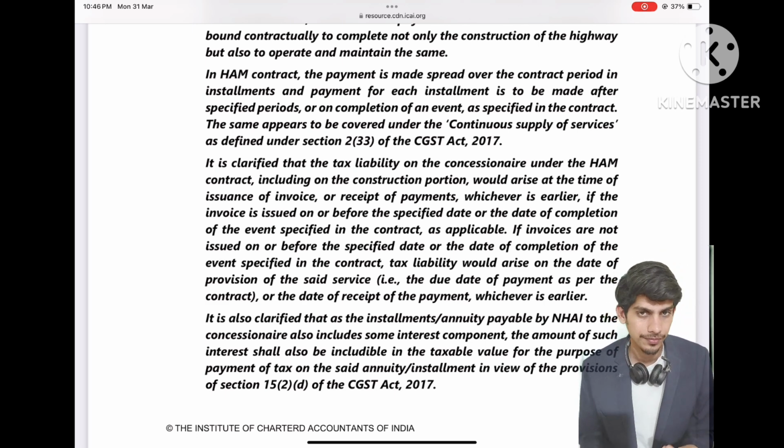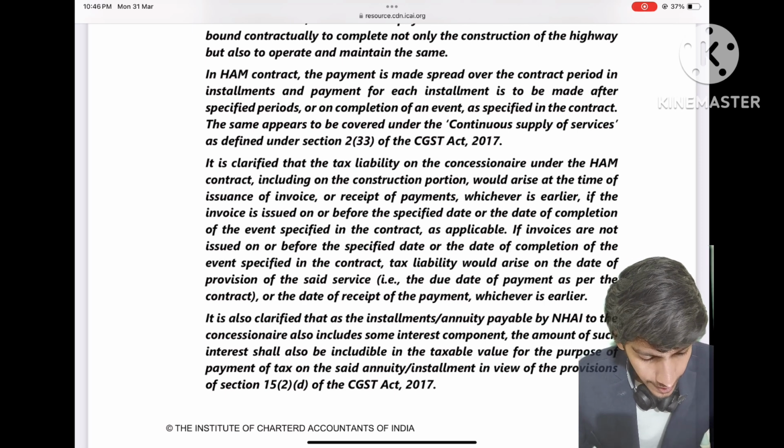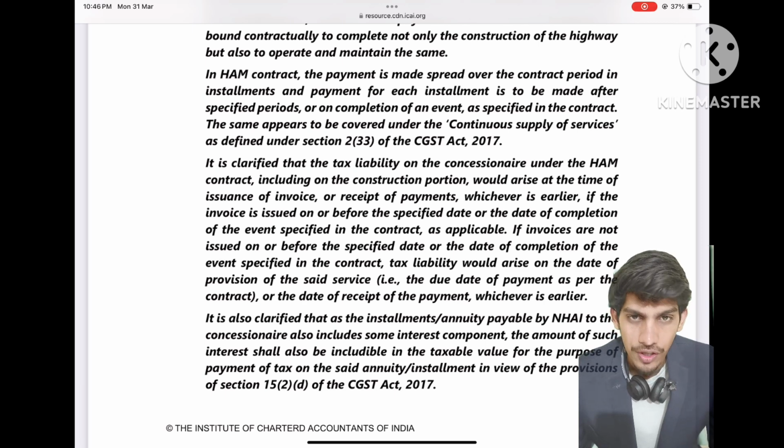So the tax liability for both the services, construction and O&M, will arise earlier of invoice or payment, whichever is earlier, if invoice is issued on or before specified date or the date of completion of the event specified in the contract. So if invoice issued on time, that is, we have studied in case of continuous supply, if we know the due date of payment, invoice needs to be issued before the due date of payment. If invoice issued on time, then we will take the condition invoice or payment, whichever is earlier, for time of supply. So that's what they are clarifying here.